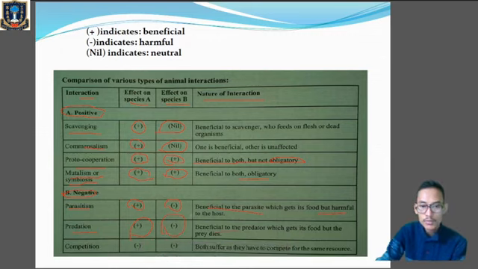It is beneficial to the predator, which gets food, but the prey dies. So we are giving a negative sign to the prey.